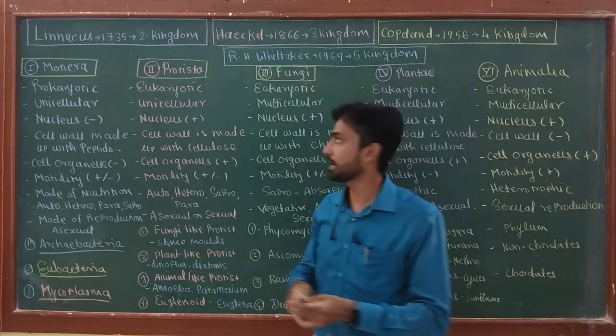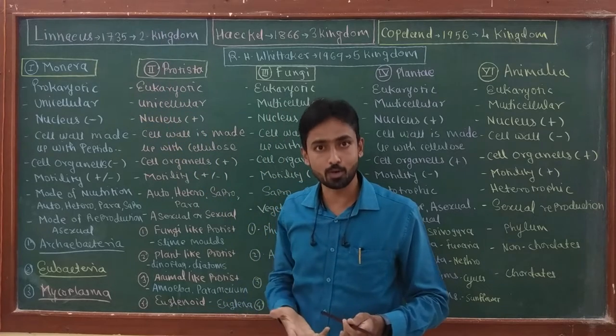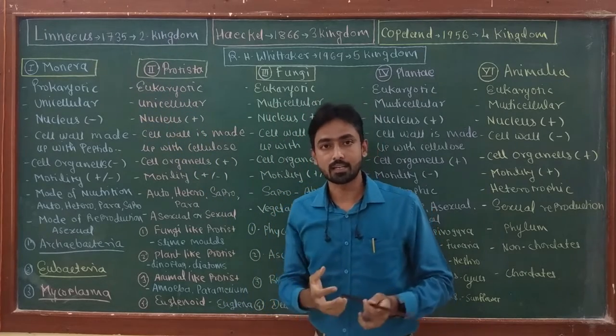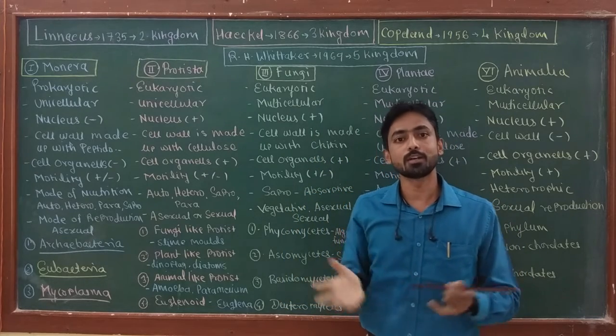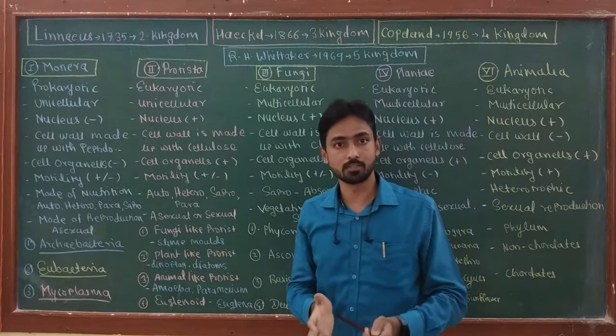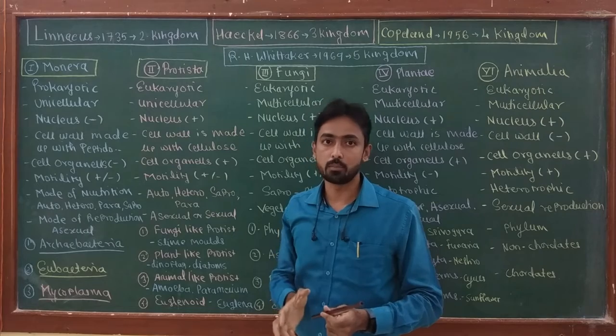We have to remember that Linnaeus made these two kingdoms before the discovery of microorganisms. So at that time people were believing that only two different types of living organisms are present on earth. So he made two kingdoms, kingdom Plantae and kingdom Animalia.